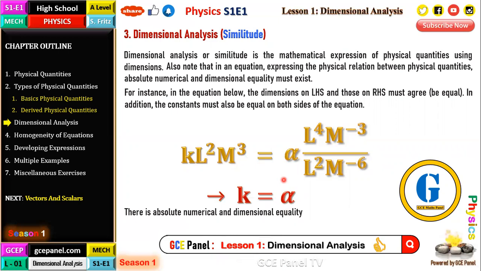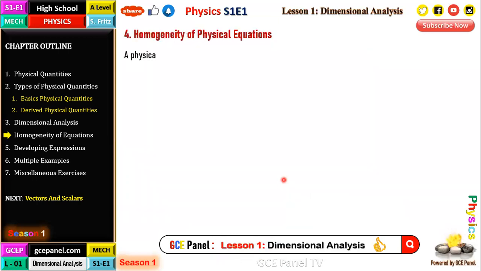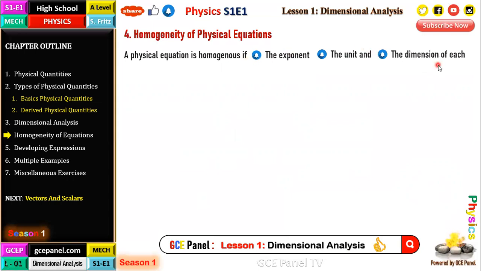Let's now move on to homogeneity of physical equations. A physical equation is homogeneous if it satisfies the following three conditions. So for a physical equation to be homogeneous, it must satisfy three basic rules. The first: the exponent, the unit, and the dimensions of each quantity on both sides of the equation must be the same. So a physical equation is homogeneous if the exponent, the unit, and the dimensions of the quantities on both sides of the equation are the same.